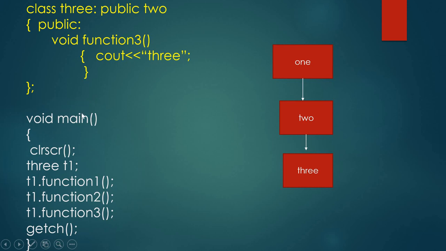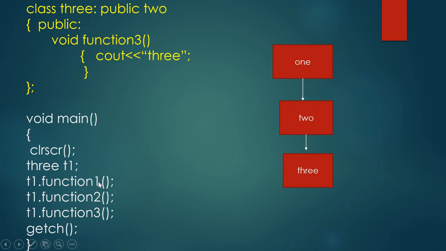See here, in void main we are creating the object of class 3. Using the object of class 3, we can access the functions in both the classes 1 and 2.